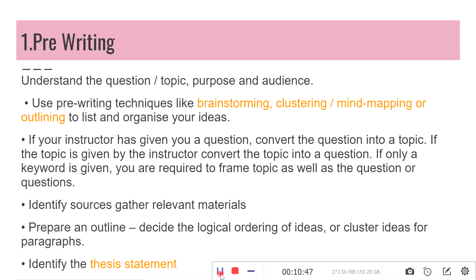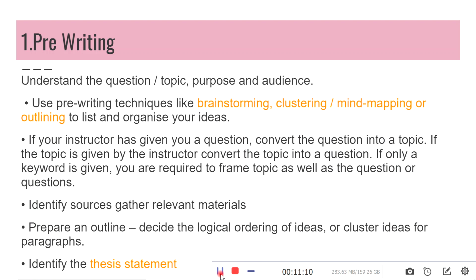Now, identify the sources and gather relevant materials. It's not enough that you write whatever comes into your mind. You need to have enough supporting materials to substantiate your argument, whatever it is. So, you have to collect the materials. Then you have to prepare an outline.